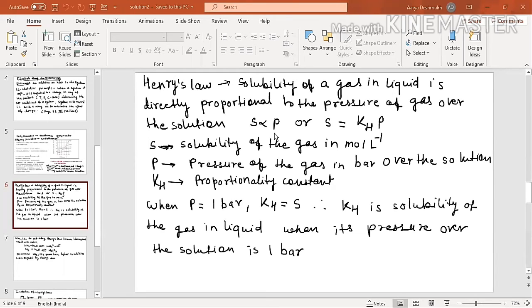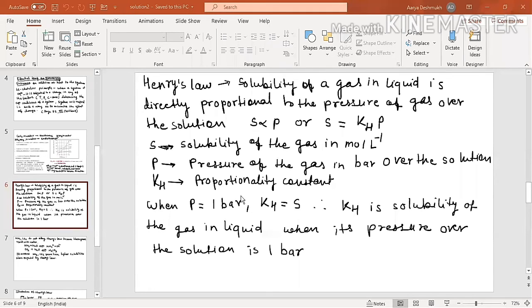Up till now we were just talking about the solid and the liquid phase. Okay, we have not talked about the gas. म्हणून हेनरीनी पहिल्यांदा सांगितलं की what is the effect of pressure on solubility in case of gaseous phase. So we will be always talking in gas in liquid or liquid in liquid. ह्या दोनच गोष्टी आपण जास्त बघणार आहोत या चॅप्टर मध्ये. So the solubility of gas in liquid is directly proportional to the pressure of the gas over the solution. Means solubility, S stands for solubility, it's directly proportional to the pressure.